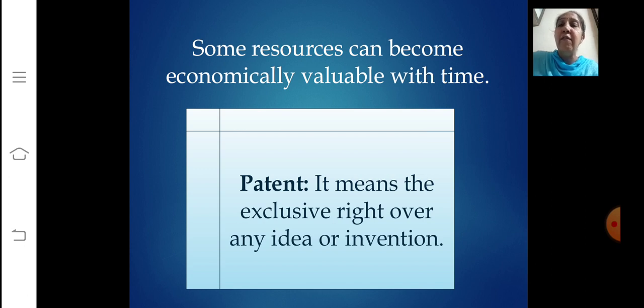It gives you important pleasure, and that is why we call them resources. Such resources do not have economic value, but they definitely have aesthetic value. And as I told you, after some time, the same resource may get economic value also if it is patented. I gave you the example of your grandmother's remedies, right?